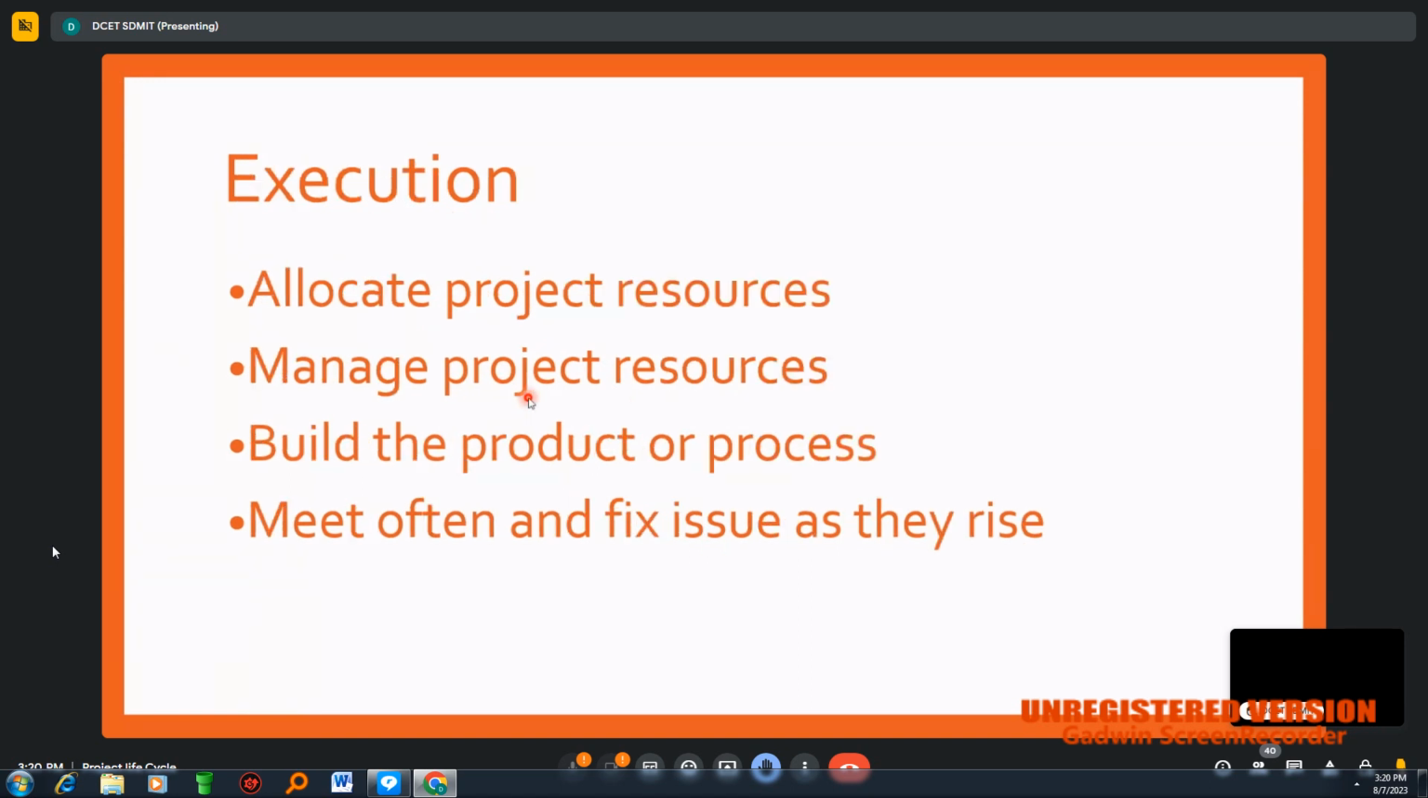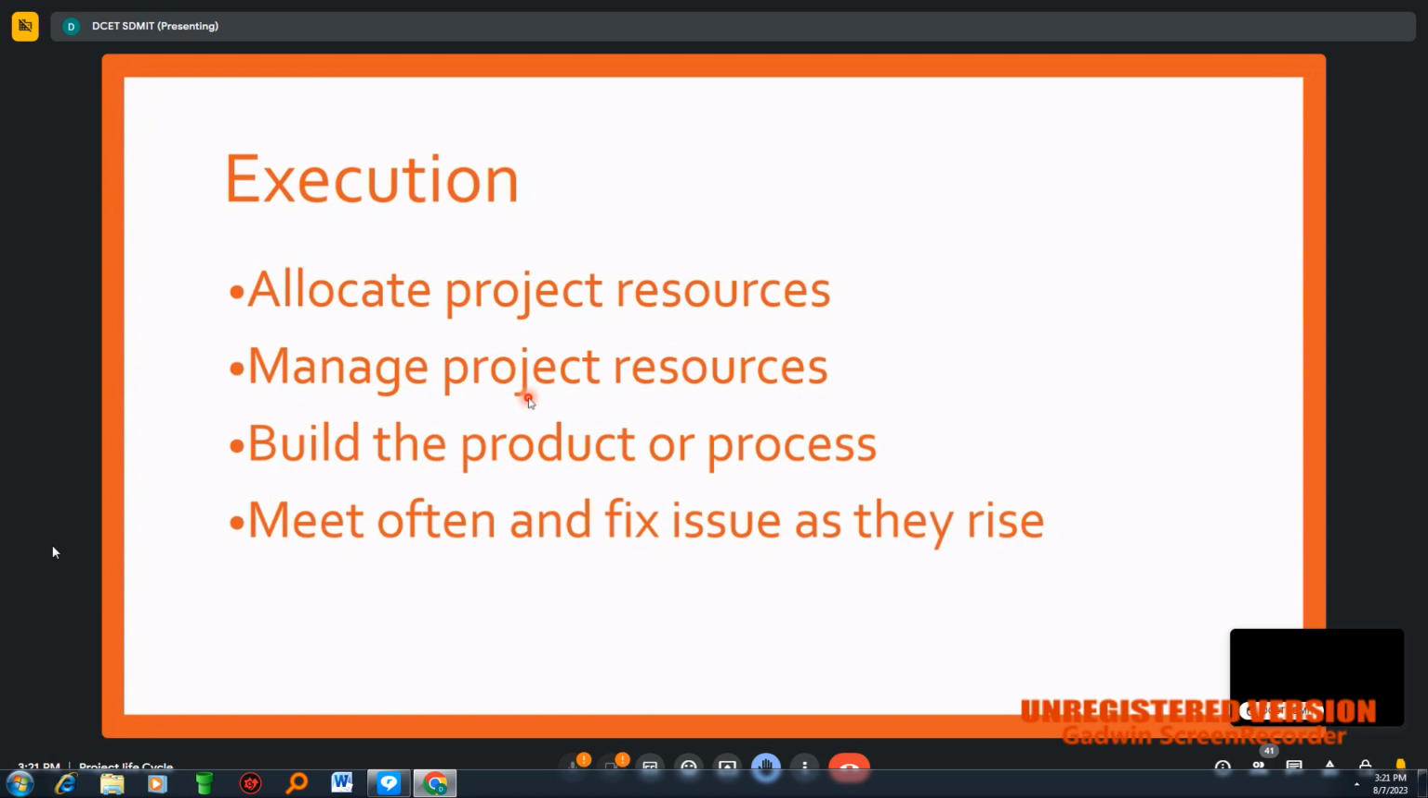Next is the execution. In the execution phase, the first step is to allocate project resources. In the construction industry, allocation of resources means allocation of materials, manpower, and machines. Machinery, materials, and manpower are to be allocated for the particular work.